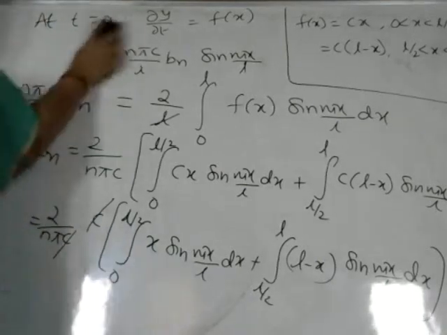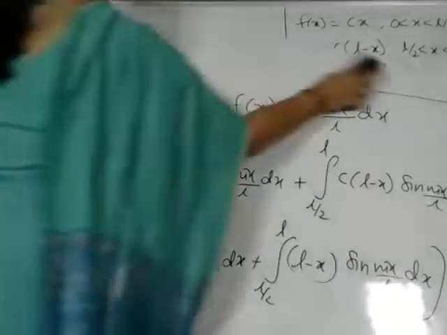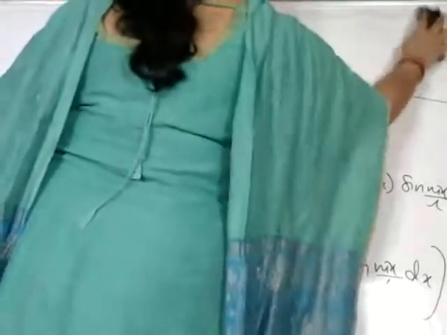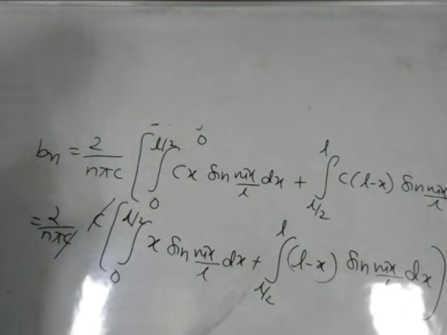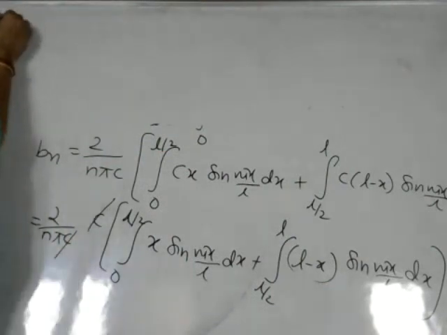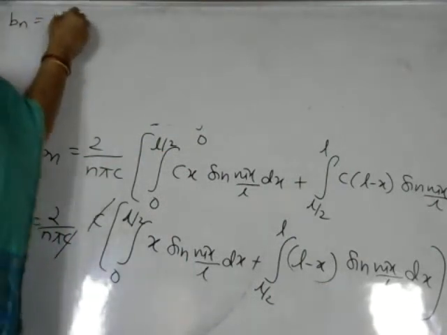Okay, now I'll continue it here. Bn is equal to 2 by n pi.